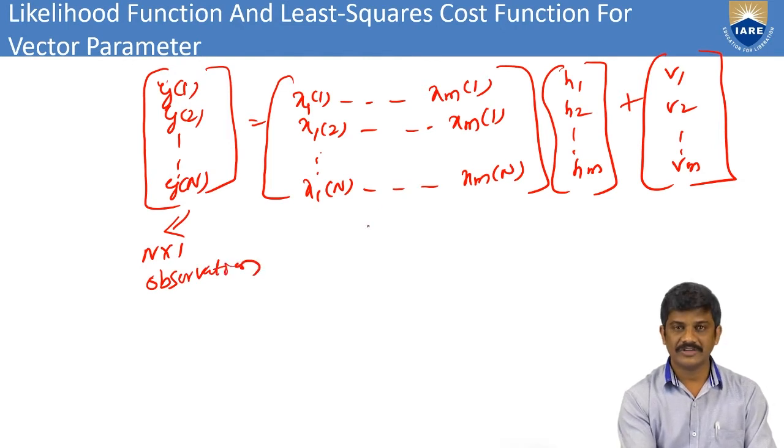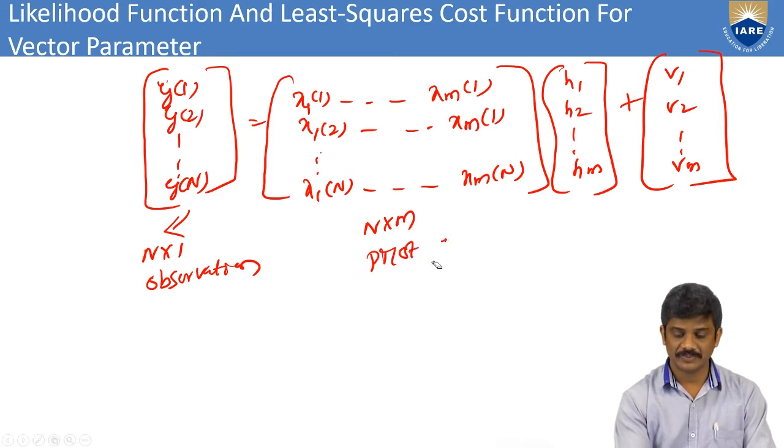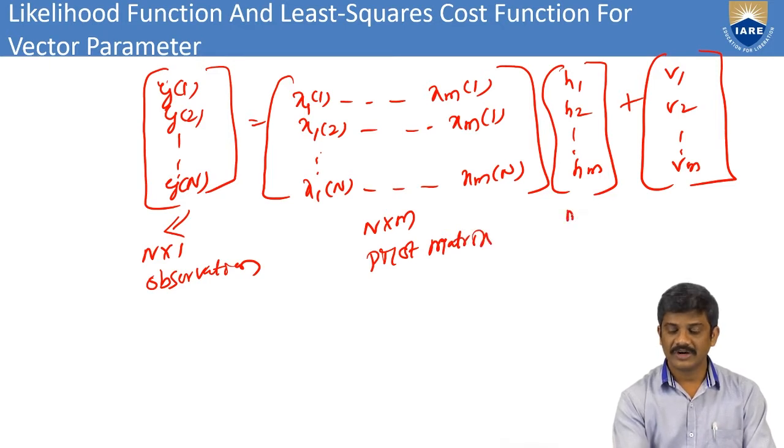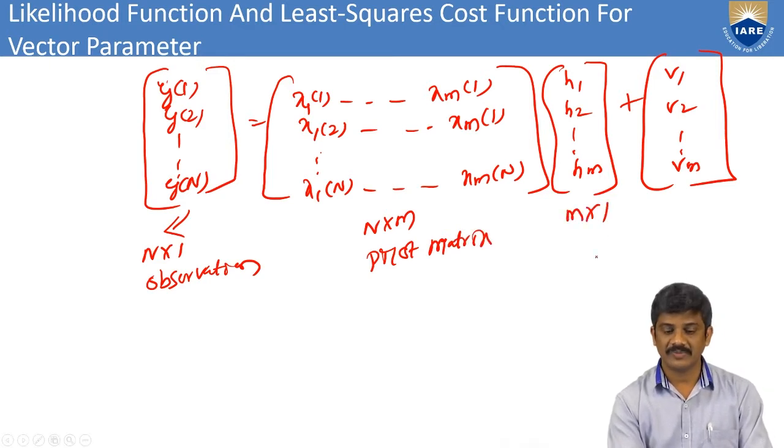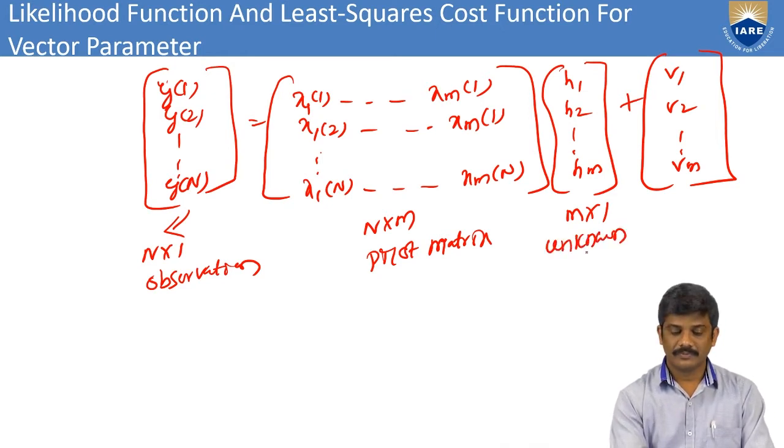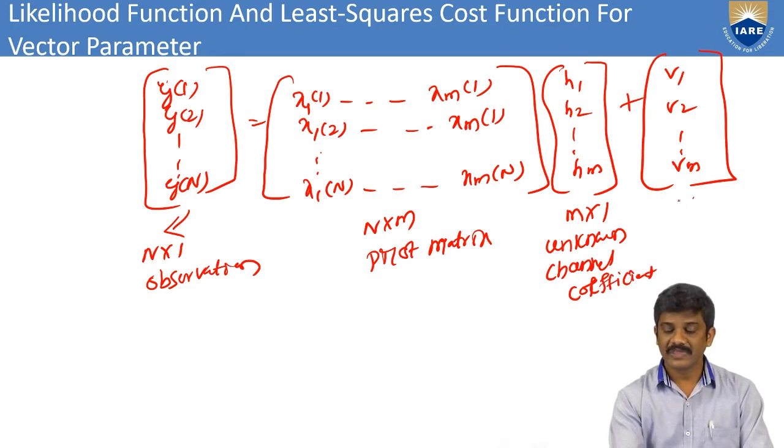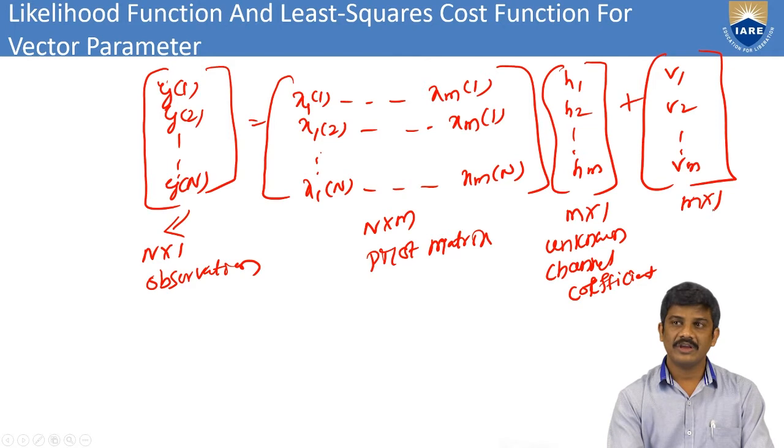Here we can consider the pilot symbols, an n cross m pilot matrix. This is m cross 1, and this is also m cross 1: the unknown channel coefficient vector. And the noise vector is n cross 1.